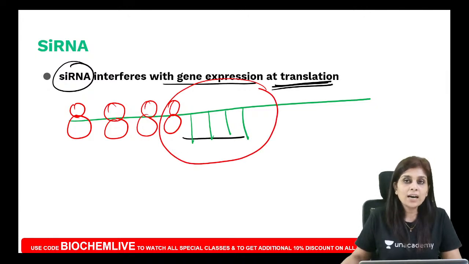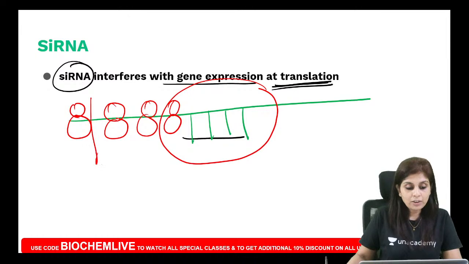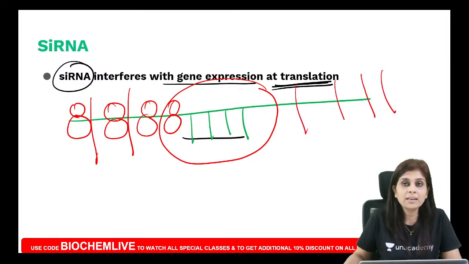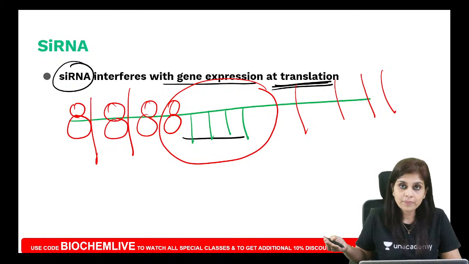It recruits the RNA-induced silencing complex. One of the proteins is an endonuclease. That endonuclease fragments the mRNA and does not allow the mRNA to be translated. So do you think this will result in a disease? When do you think this should happen? If this happens, will it result in a disease?